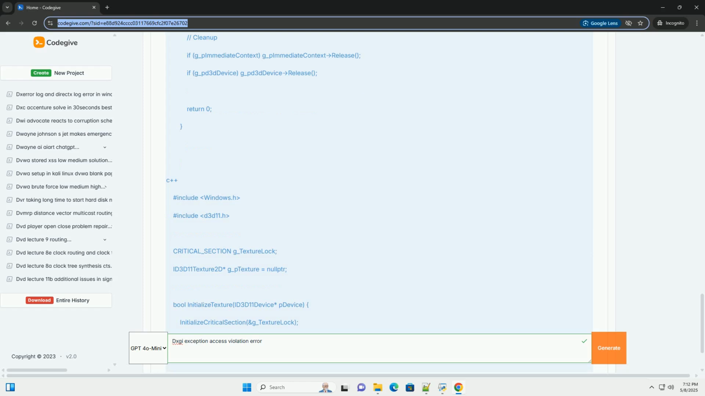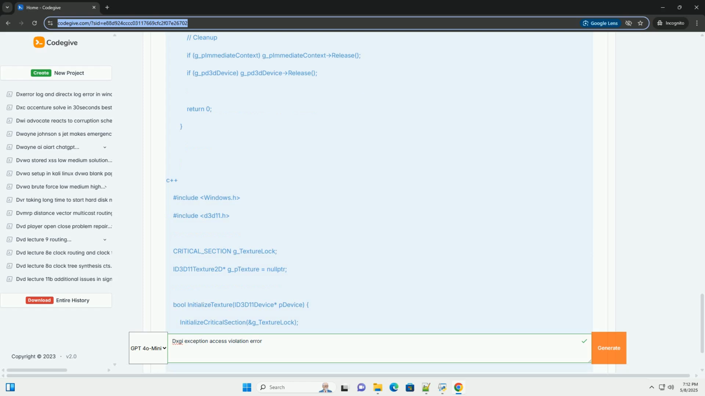For example, if you are trying to write to a texture, make sure it isn't currently bound as a render target. If you are using Direct3D12, you must explicitly manage resource barriers to control resource states.